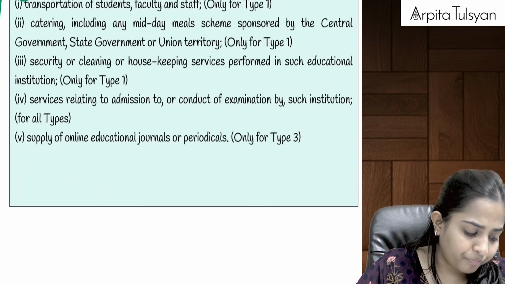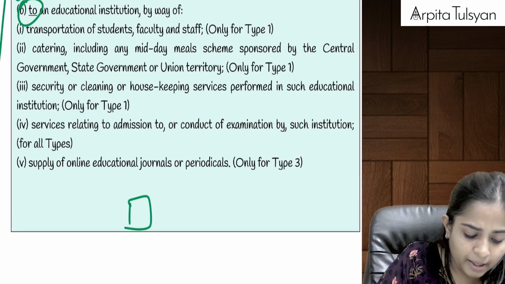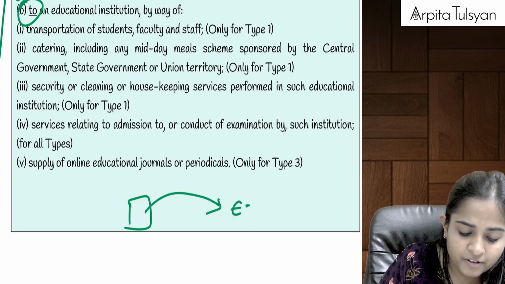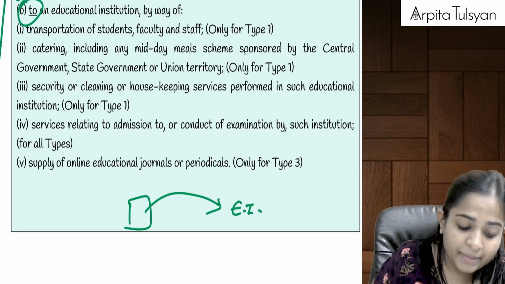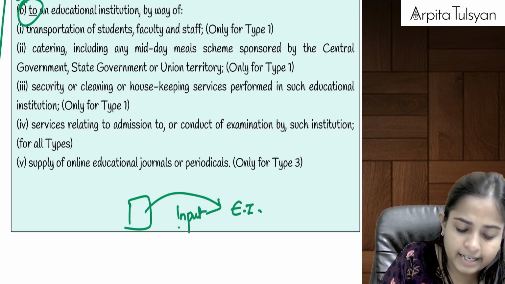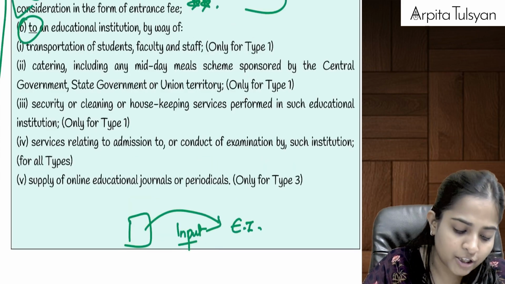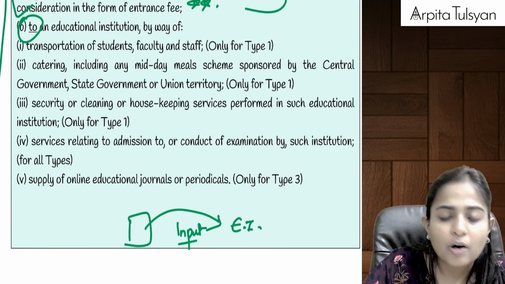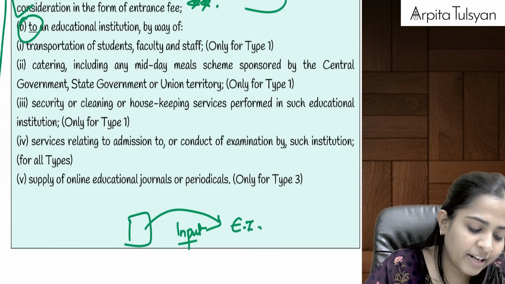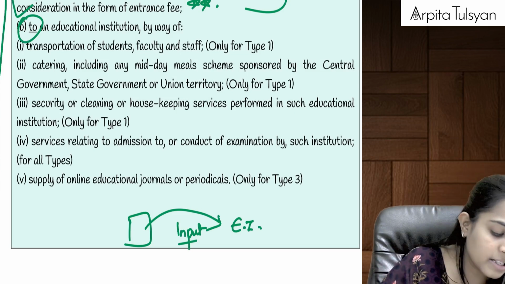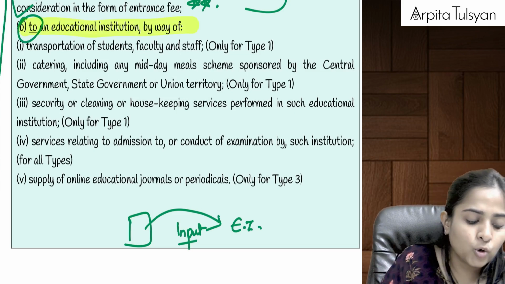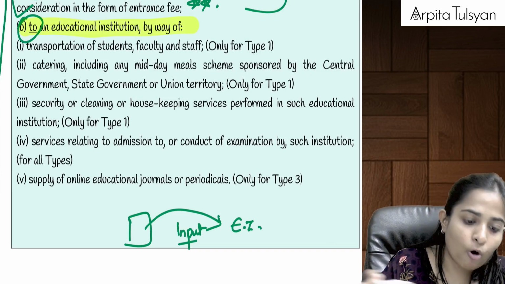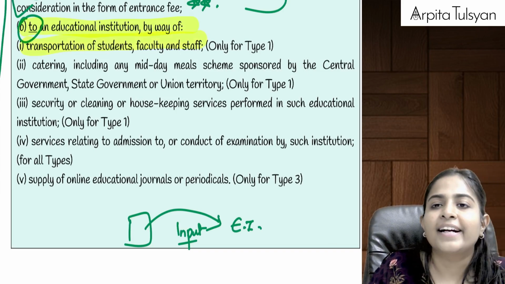Right, now if there is some other person who is providing some services to the educational institution, means it is an input service, an inward service for the educational institution, then which of these services will be totally exempted? Which are those services? This is very, very crucial. Please try to understand this. Any services provided to an educational institution by way of transportation of students, faculty, and staff.